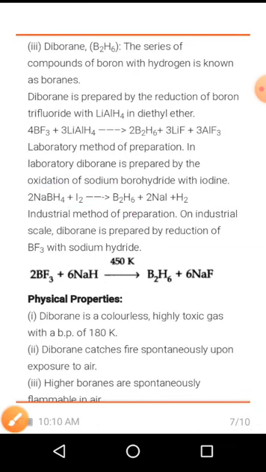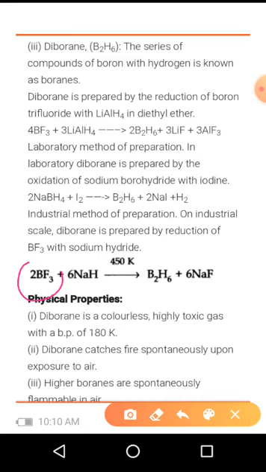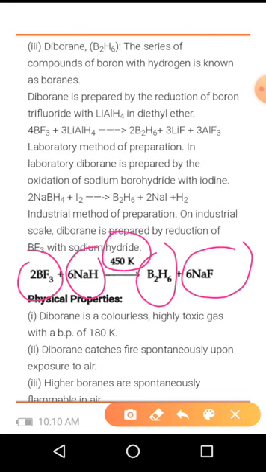Industrial method for the preparation. On industrial scale, diborane can be prepared by reduction of BF3, boron trifluoride. When this boron trifluoride is treated with sodium hydride, you will get B2H6 at 450 Kelvin and sodium fluoride as a side product.